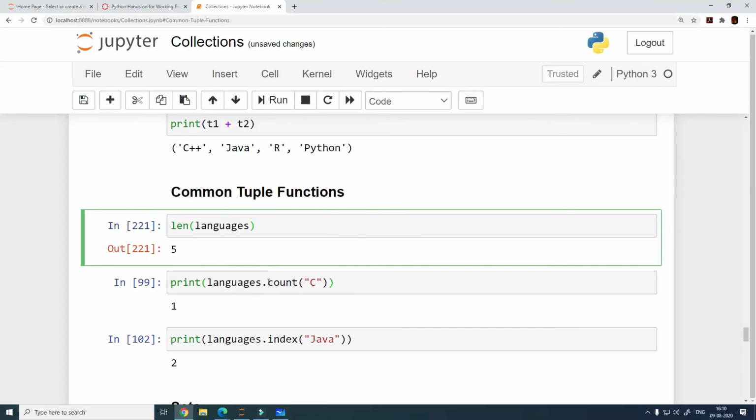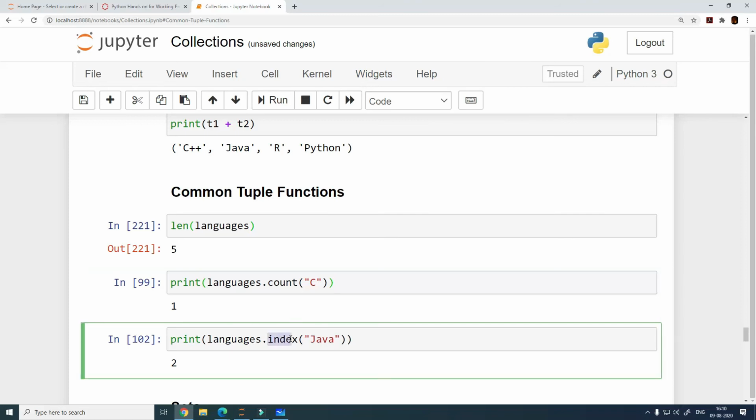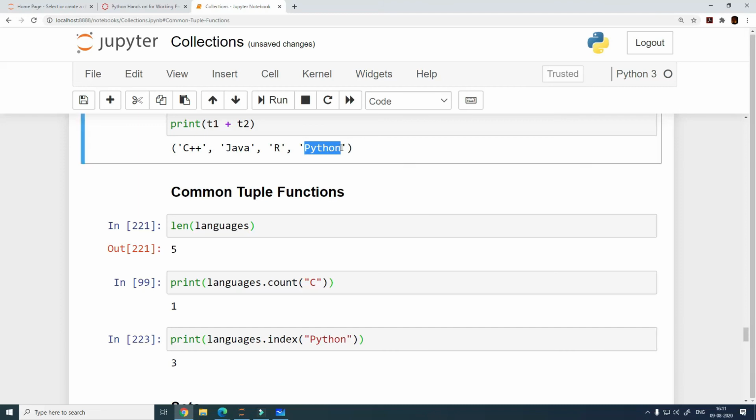You can print the count of any specific item, as to how many times this item is present in the tuple, right? It will count all the occurrences of this specific element. The same way you can print the index number, right? If you want to know at which position this element exists, you can search and print the index as well. So let me change it. The index for Python is going to be 3, and this is what it prints, right? Python 3.